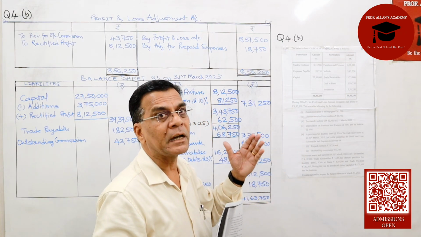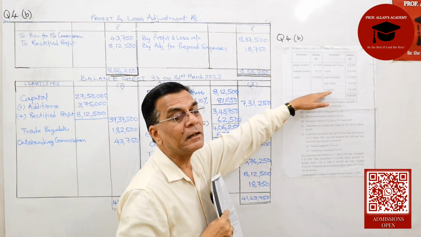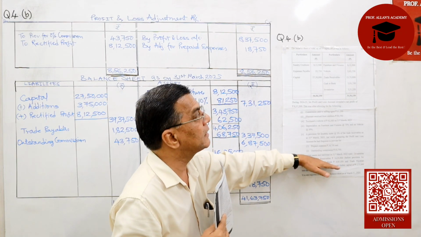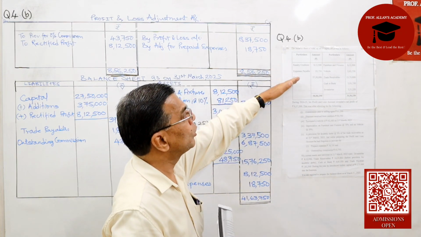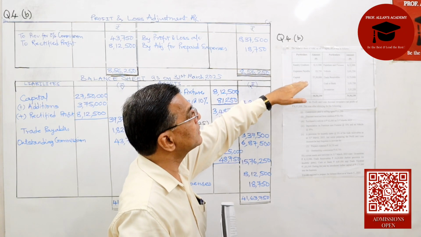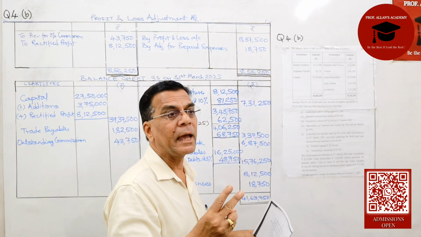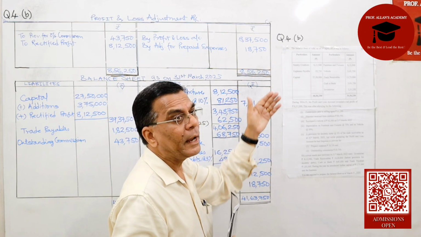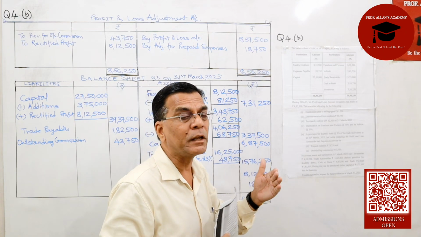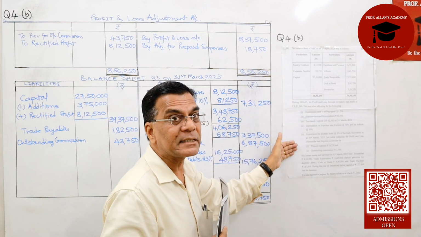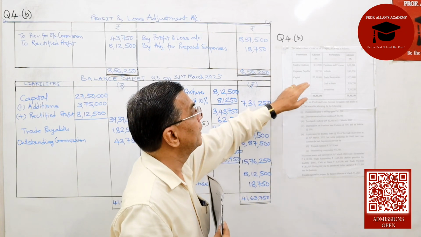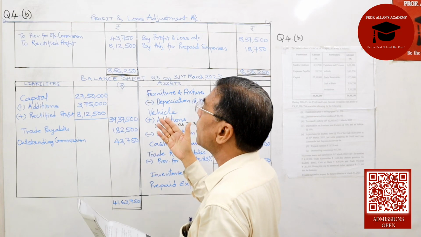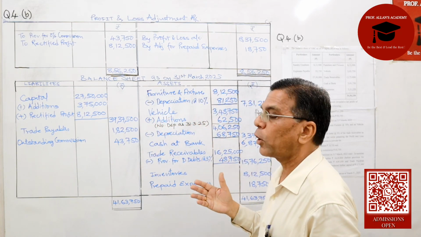Then we have trade receivables, cash at bank and inventories, but these are opening current assets. These will not be reflected in the balance sheet as on 31st of March 2025. We will have to see what these balances are as on that date. When we go to the liabilities, we find sundry creditors and expenses payable. Again, these are current liabilities given as on 1st April 24, but we are required to prepare the balance sheet on 31st of March 25. So we'll take the current liabilities as they stand on that date. Capital will come down as it is, 27,50,000.